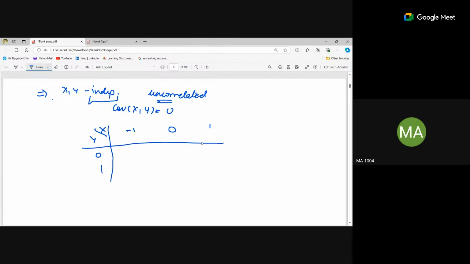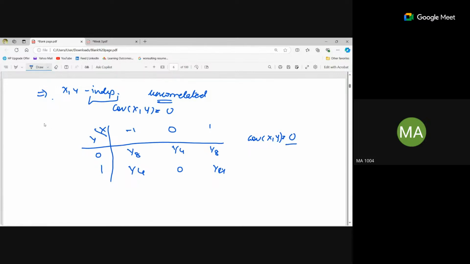The probabilities are 1/8, 1/4, 1/8, and 1/4. First of all, it is given that the covariance is 0. If we calculate the covariance of x and y, we will get it as 0. That means they are uncorrelated.